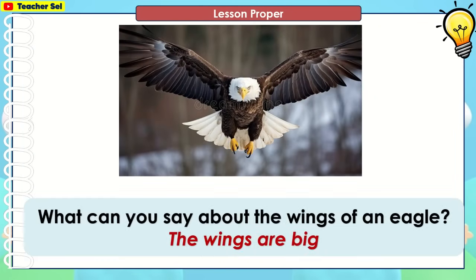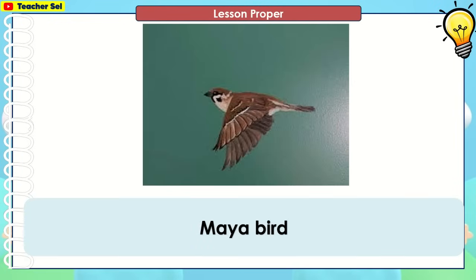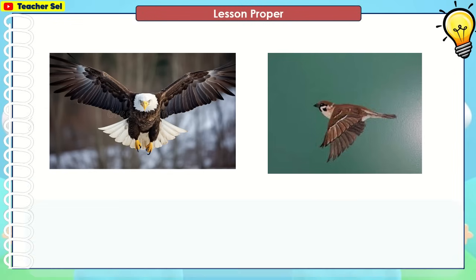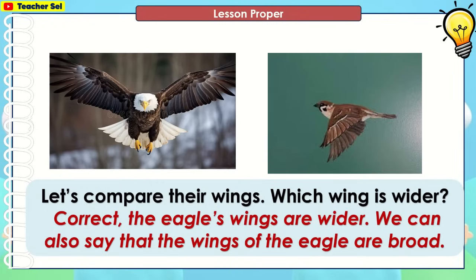What can you say about the wings of an eagle? The wings are big. This is a Maya bird. Let's compare their wings. Which wing is wider? Correct, the eagle's wings are wider. We can also say that the wings of the eagle are broad.